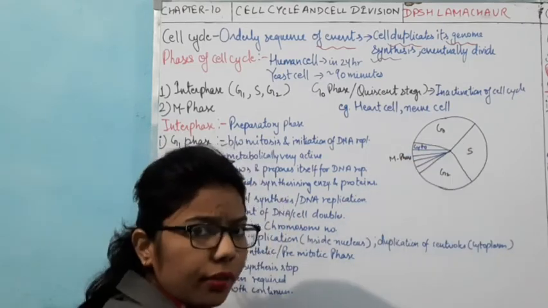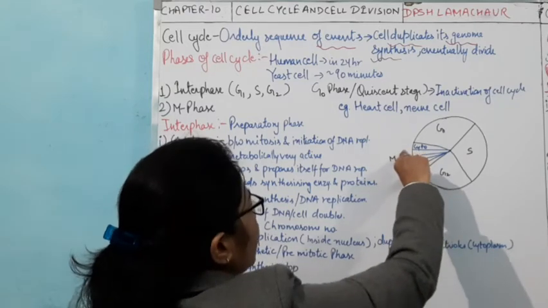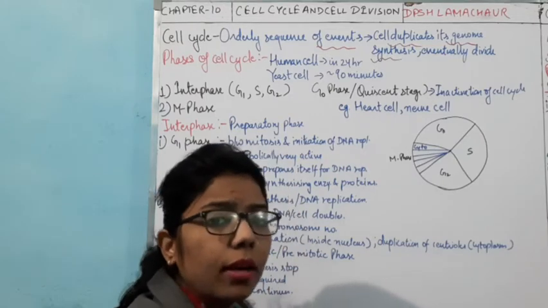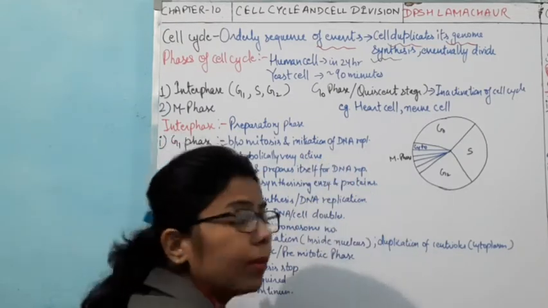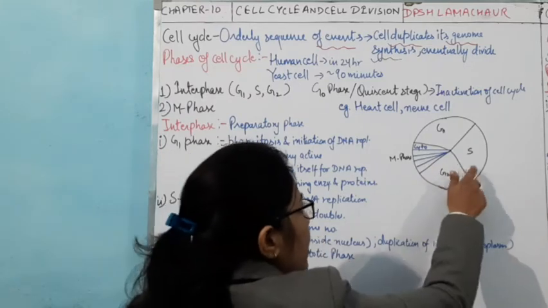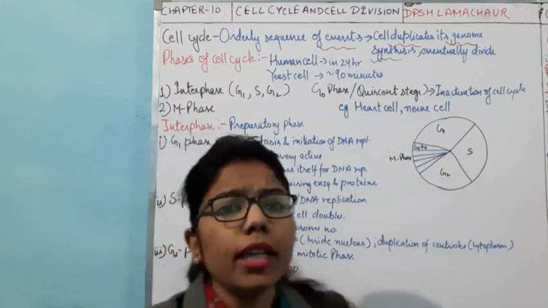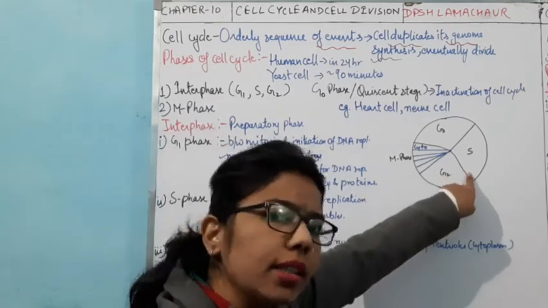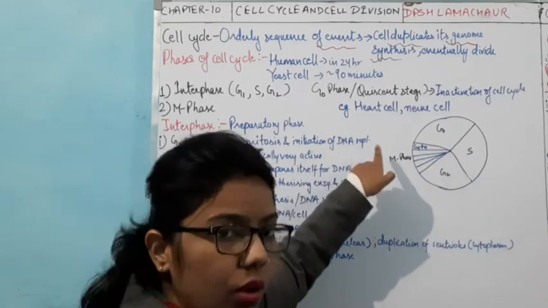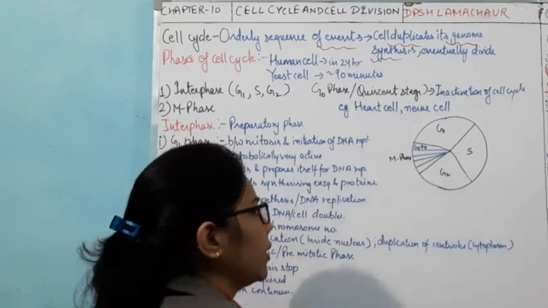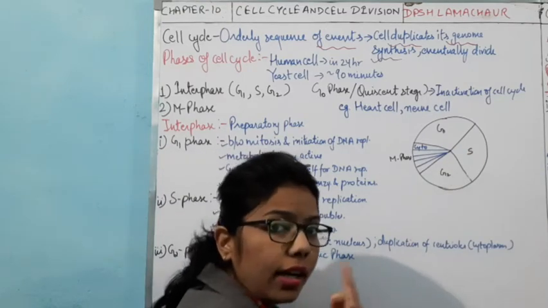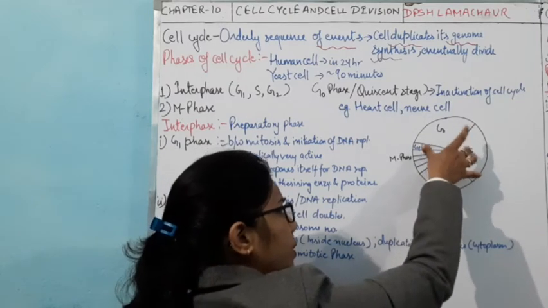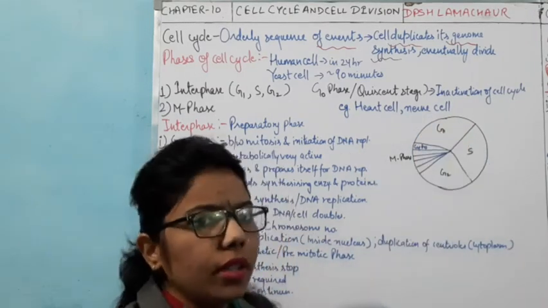It is the duration which takes place between this mitosis phase and the initiation of DNA replication. Now, in the later session, we will come to know that this initiation of DNA replication always takes place in S phase. So proper replication of DNA takes place in this synthesis phase. That's why I have written here initiation of DNA replication. From here you can see that DNA will start replicating, and this is a mitosis phase, and the duration which takes place between these two is known as the G1 phase.